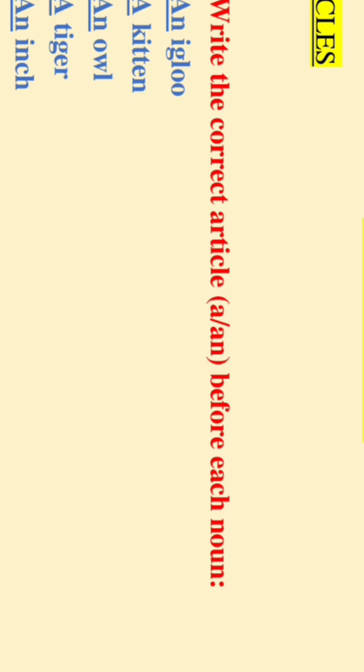We all are aware of the vowels, right? A, E, I, O, U. Leaving these five alphabets, the rest of our alphabets are consonants. Okay, so those nouns which begin with vowel sound, we use article an before them, and those nouns which begin with consonant sound, we use article a before such nouns. So let's look at our given nouns in question number 1, and we'll see whether we will be using article a or article an before these nouns.